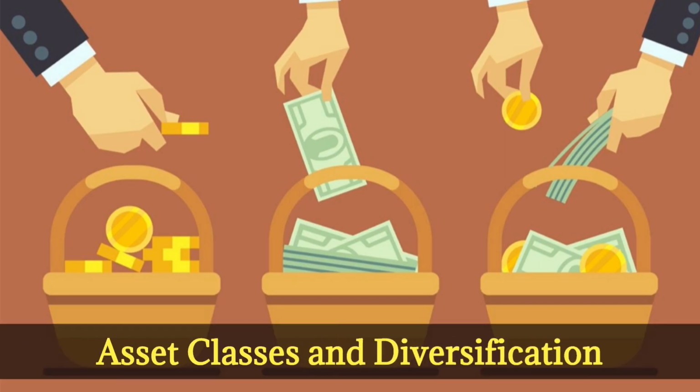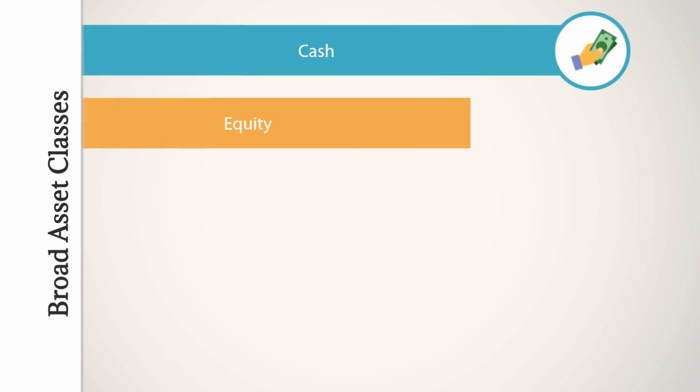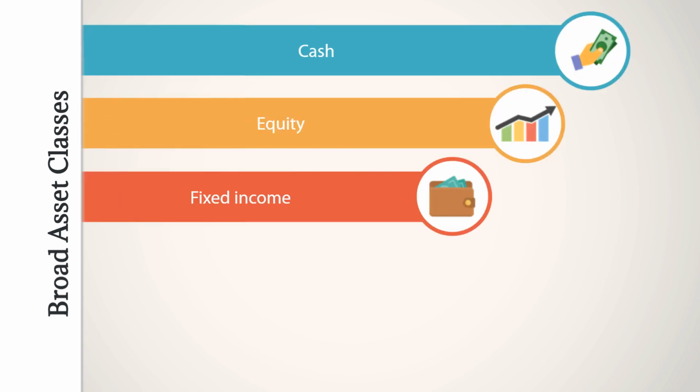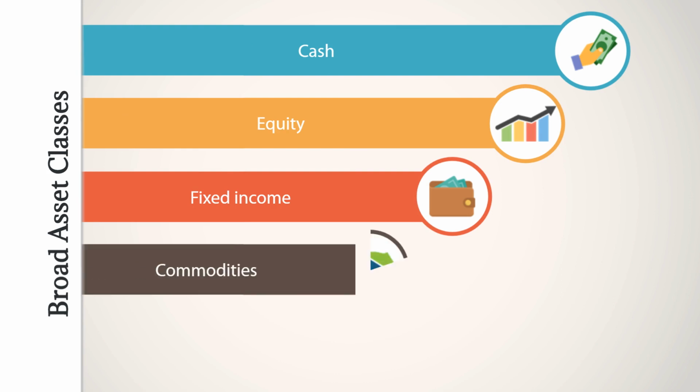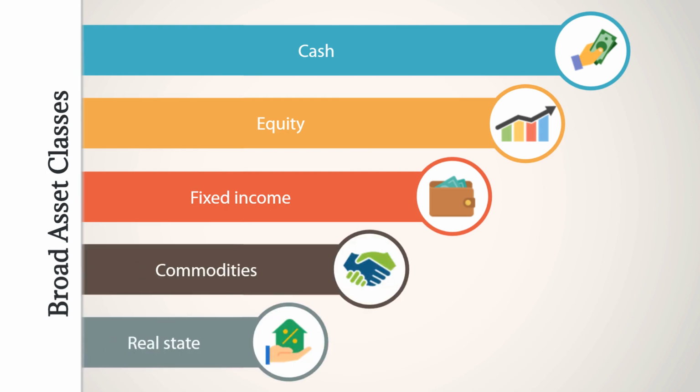Asset classes and diversification. At a very broad level, the basic asset classes are cash, equity and fixed income. These categories have also expanded to include commodities and real estate. Equity generates growth. Debt generates income. Cash is for parking funds and earning a nominal income.